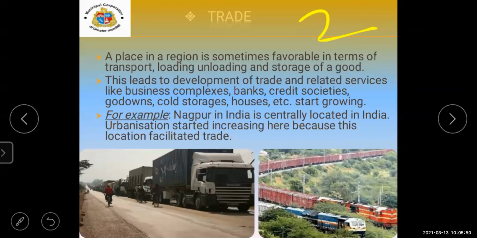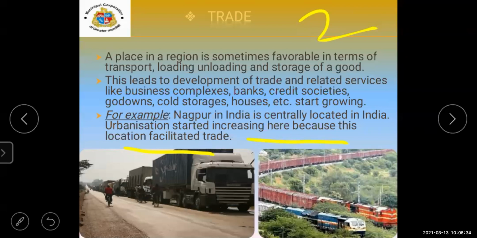It starts growing. For example, they have given here Nagpur, which is centrally located in India. Urbanization started increasing here because this location facilitated trade. Nagpur is centrally located in our country, so trading becomes easy over there. Then that city will be urbanized.